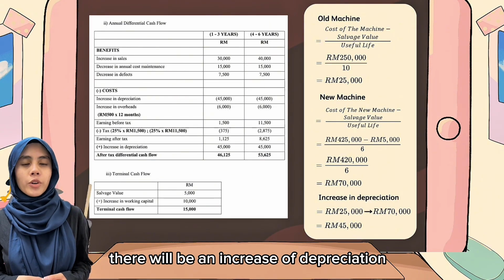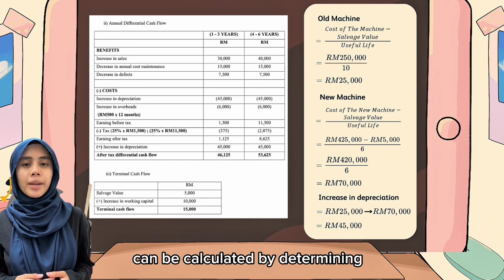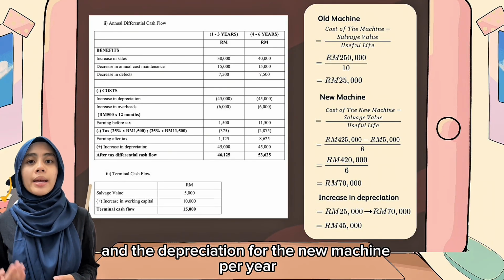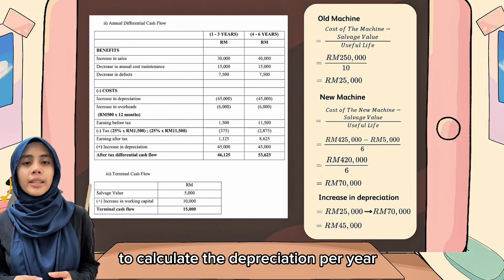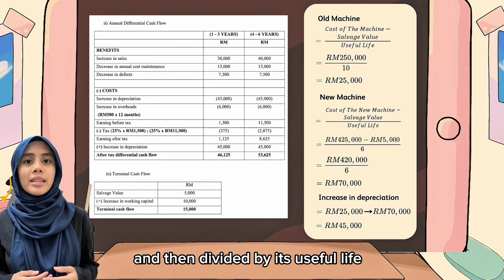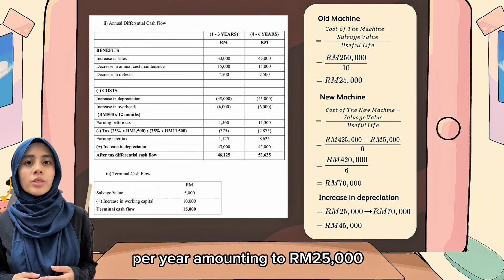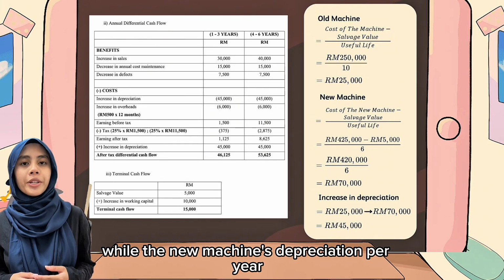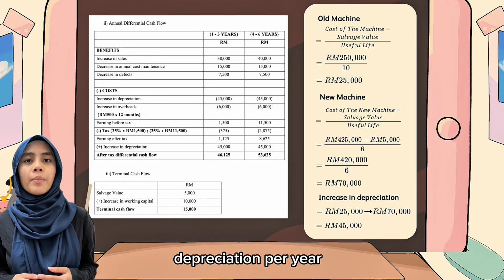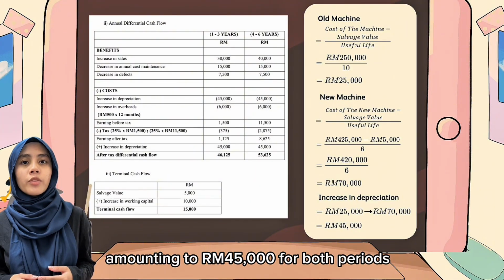However, there will be an increase of depreciation from the old machine to the new machine. The increments of the amounts of depreciation can be calculated by determining the differences between the depreciation for the old machine per year and the depreciation for the new machine per year. To calculate the depreciation per year, the cost of the machine must be deducted by its salvage value and then divided by its useful life, which will lead to the old machine's depreciation per year amounting to RM 25,000, while the new machine's depreciation per year is RM 70,000. Then, we can evaluate the difference between both machines' depreciation per year, where there will be an increase of depreciation amounting to RM 45,000 for both periods.